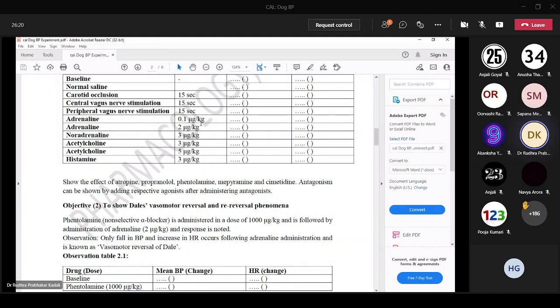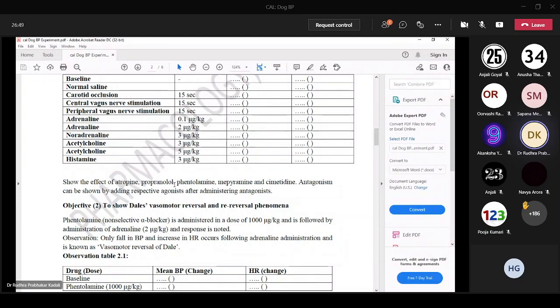What is the increase in BP or decrease in BP, or rise in heart rate and fall in heart rate. Next, to compare with antagonists, you will instill an antagonist like propranolol. Following it, you will instill adrenaline, and you will see what is the response with normal response in brackets. What is the response seen with adrenaline given alone, and what is the response with adrenaline after giving propranolol or after giving phentolamine.